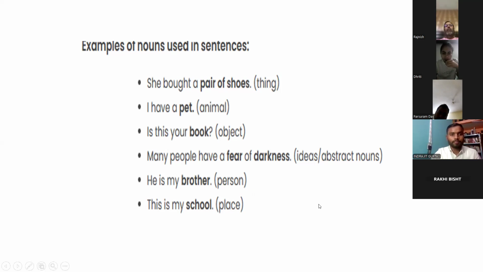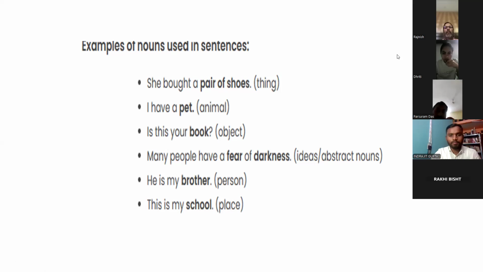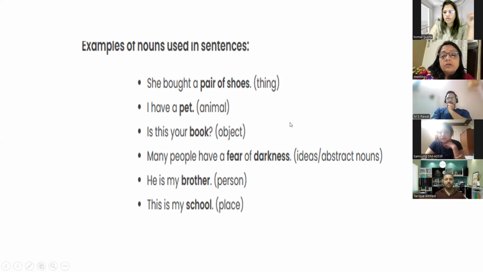Many people have a fear of darkness. What are the nouns? Fear and darkness. Because fear tells us about emotions, and darkness we cannot see. So that is an abstract noun, which we cannot touch or see, but we can feel it. So that is also a noun. He is my brother. Brother is the name of a person, so this is also a noun. This is my school. School is a place, so this is also a noun. So that is very easy to identify.